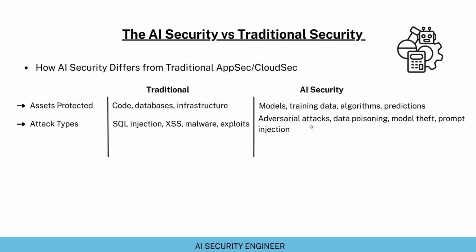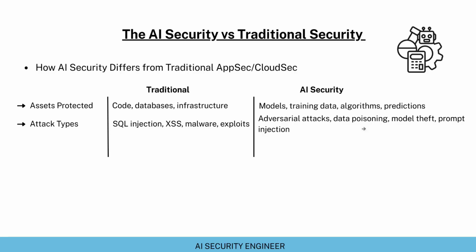Such kind of adversarial attack can result in catastrophic events, and these are very harmful attacks depending on the kind of critical usage of these AI systems. Then again, data poisoning. By giving harmful data to these AI systems or models that are being used in these AI systems, the models can provide harmful or wrong information to the user.